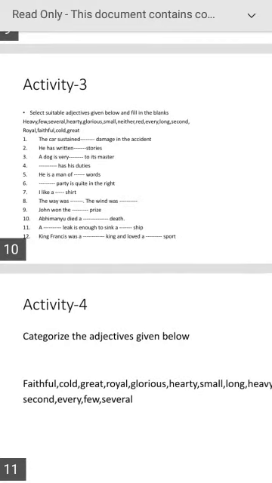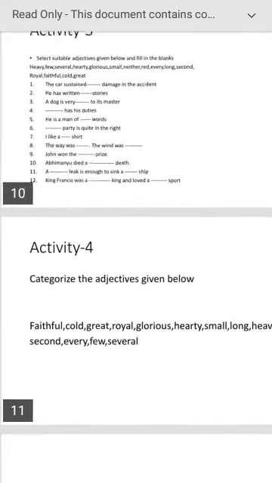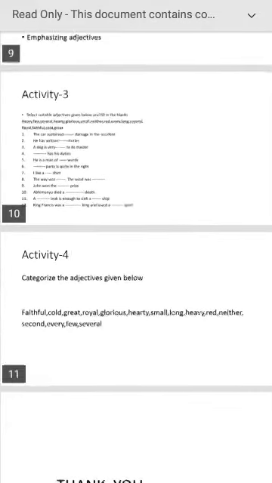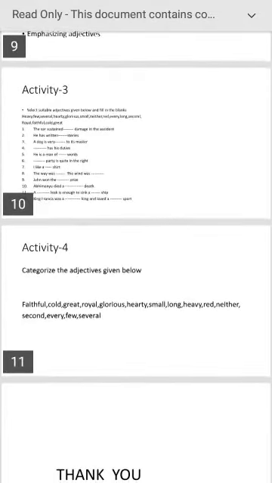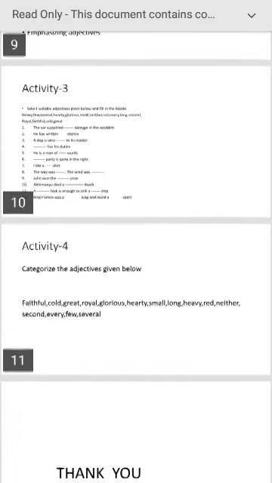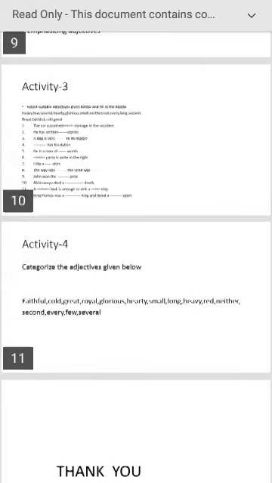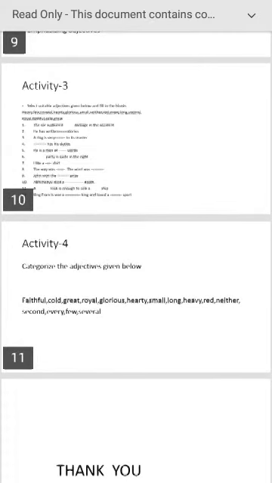Next activity. From the same adjectives, you have to identify the different categories of adjectives. You have seen that there are different kinds of adjectives or describing words. Now you have to categorize the adjectives given by identifying the common feature and list them below.